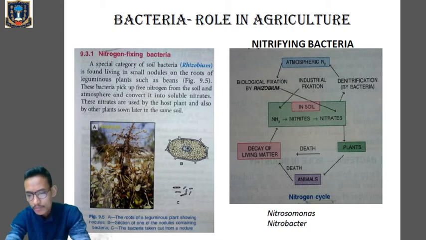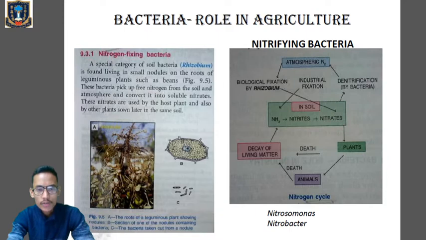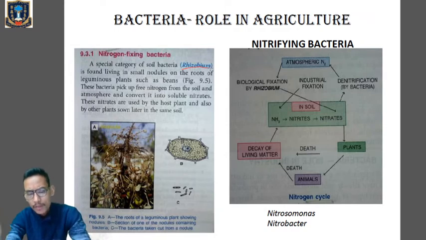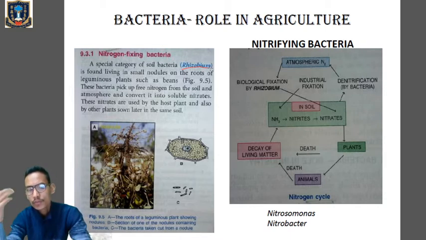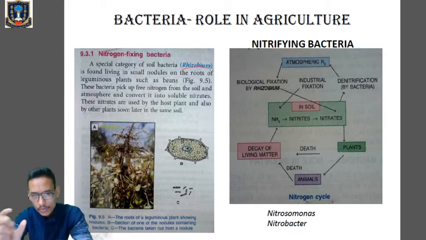Those bacteria like Rhizobium, which you can see over here, are present in the root nodules of leguminous plants. They pick up or absorb the free nitrogen from the air in the soil, and convert this nitrogen into nitrates, and these nitrates are used up by the host plant in which the Rhizobium are present.